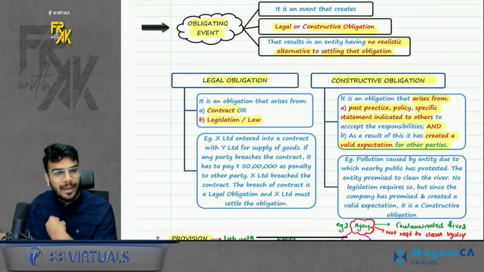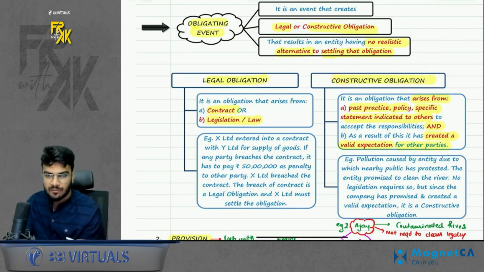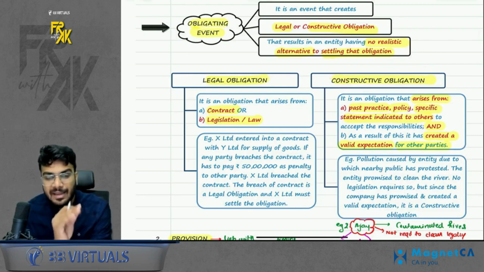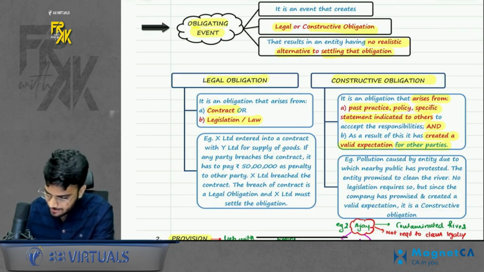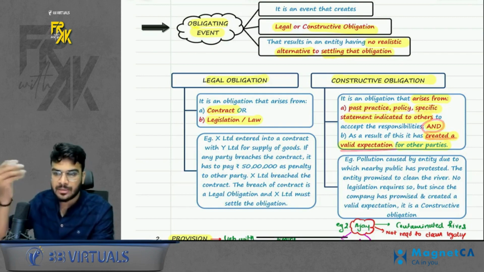If you took a loan from bank, legal obligation. Okay. What is the meaning of constructive obligation? In case you remember my secretary example, I gave bonus to secretary every year without promising her. But if I gave it for a specific number of years, can I say in further years also she will expect the same? Constructive obligation. So it is nothing but a past practice, policy, or specific statement indicated to others that has created a valid expectation for the other party.